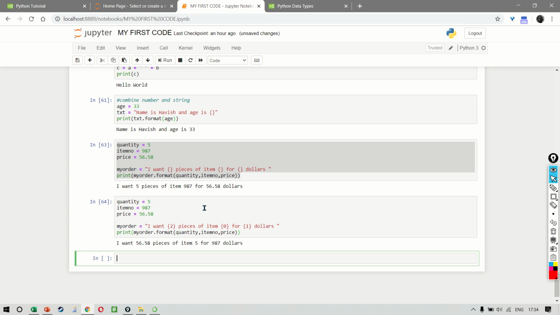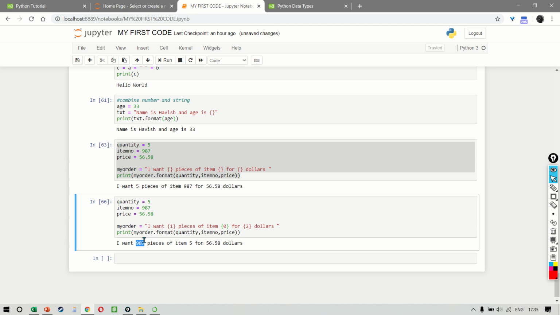One second. Okay, so let me show it to you like this. If I make it 0, 1 and 2, you notice the result comes as "I want 5 pieces of item 987". Fair enough. But if I interchange the position and if I say 1 and 0, you notice the result changes.